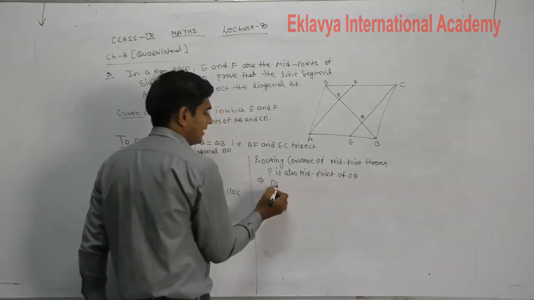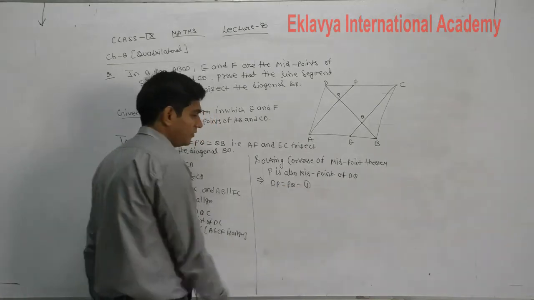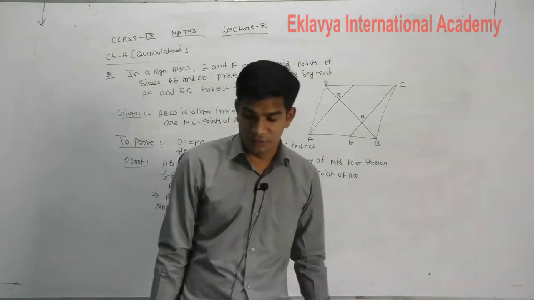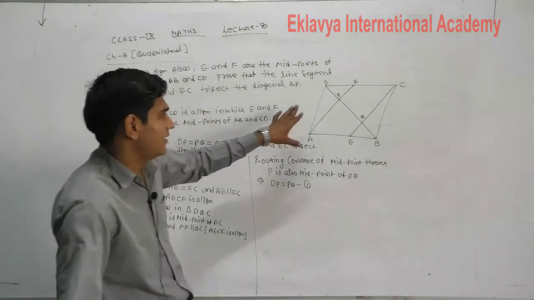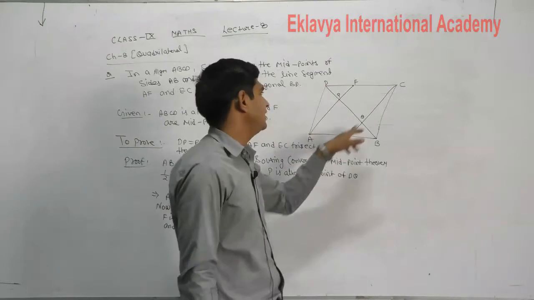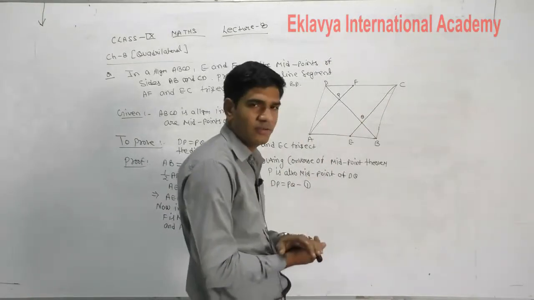Meaning DP is equal to PQ. Equation number 1. Any problem? So understand why we first proved here that AECF is a parallelogram, because आपको क्या required है? That line is parallel to that line.